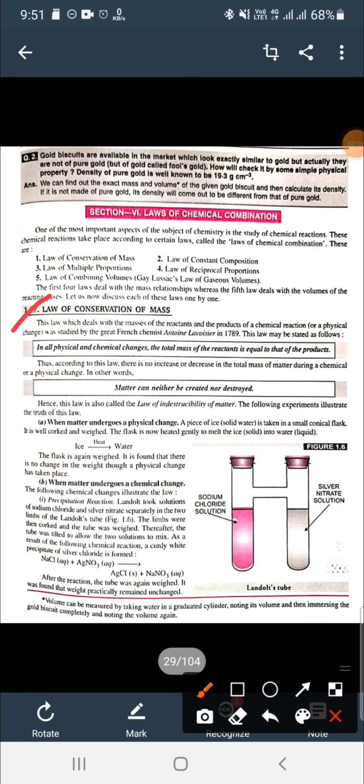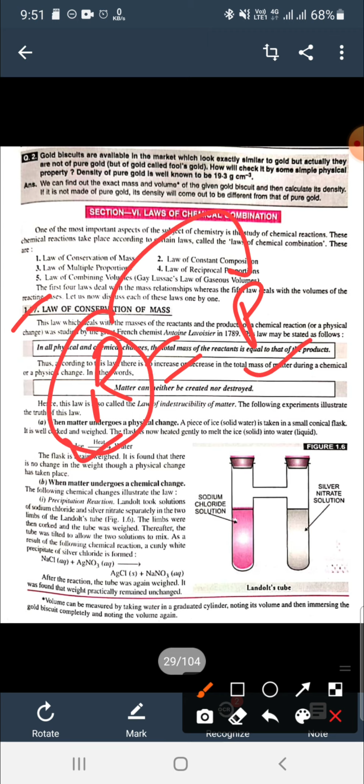Good morning, students. Our chemistry topic today is the law of conservation of mass. According to this law, whenever there are any physical and chemical changes, the total mass of the reactants will always equal the total mass of the products. So the mass of the reactants must equal the total mass of the products.